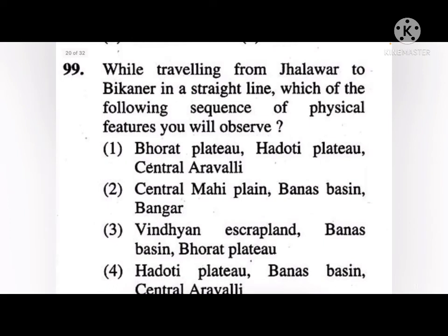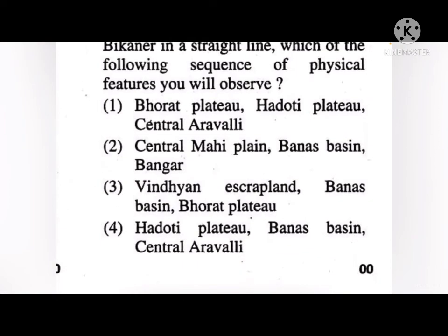Next, while traveling from Jhalawar to Bikaner in a straight line, which of the following sequences of physical features will you observe? Bharat Plateau, Hadoti Plateau, Central Aravali. Central Mahi Plain, Banas Basin, Bangar. Scrapland, Banas Basin, Bharat Plateau, Hadoti Plateau, Banas Basin and Central Aravali.